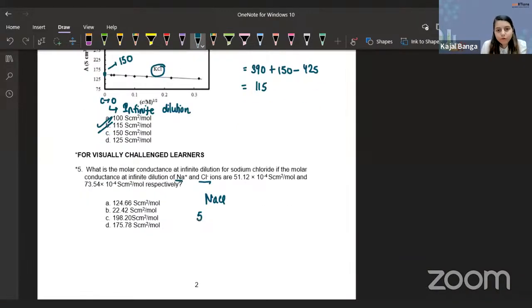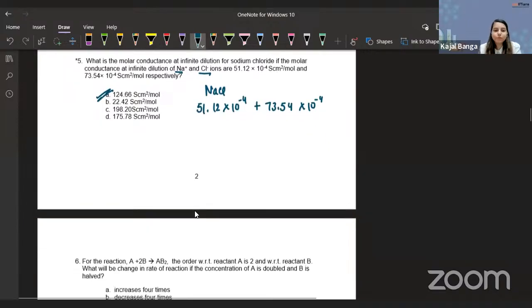So it will be what? 51.12 into 10 raised to the power minus 4 plus 73.54 into 10 raised to the power minus 4. Just add the two values and you will be getting your answer. So the correct answer would be 124.66. That's it. Okay, let's move on to the next question now.